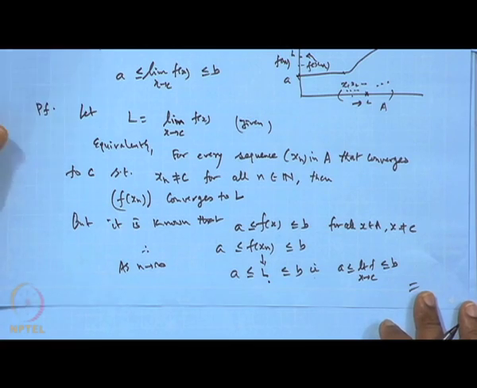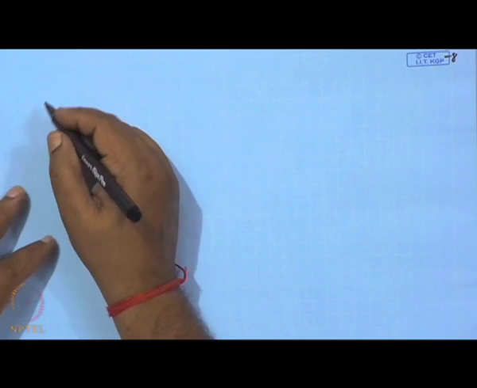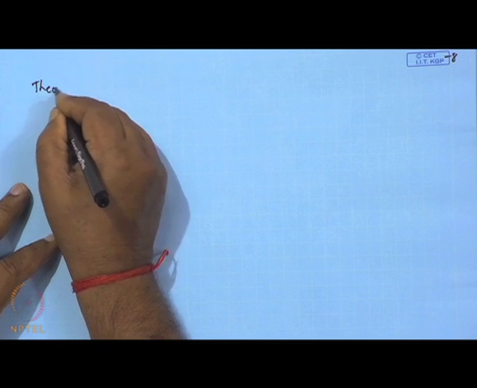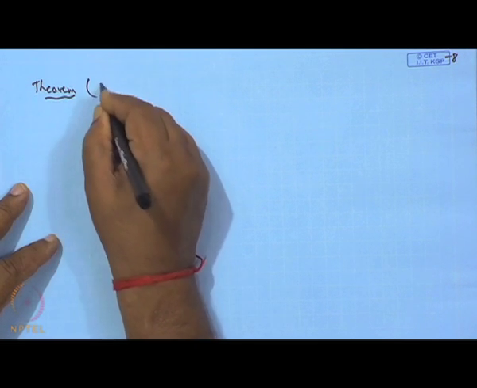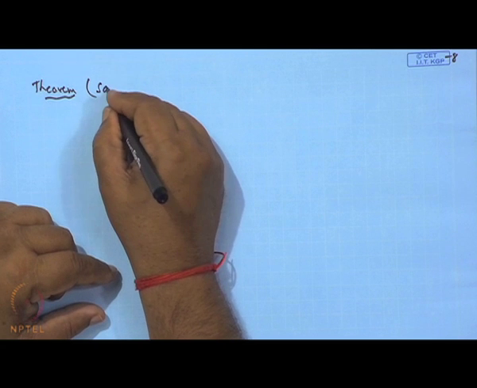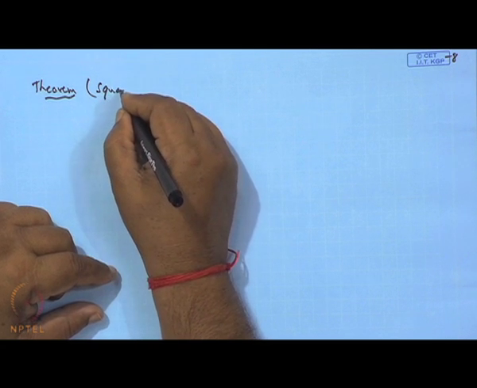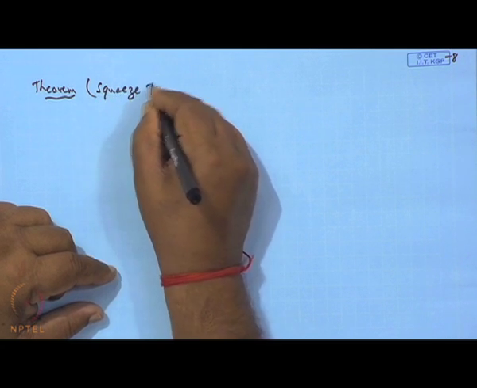We have another result, which is the Squeeze theorem. Just as in the case of sequences, similarly for functions also we have a theorem, known as the Squeeze theorem.